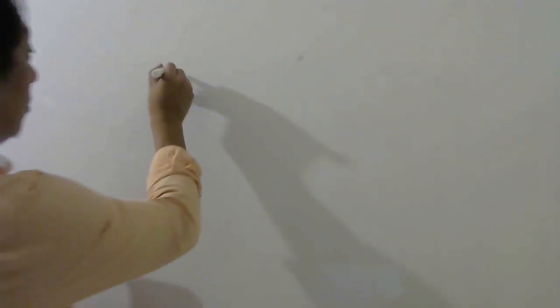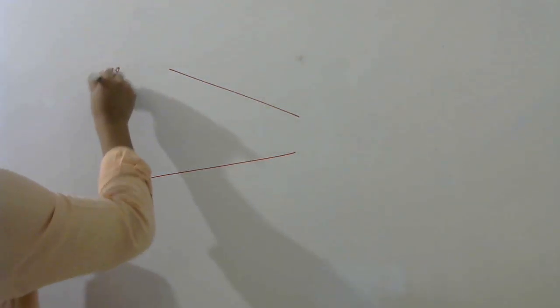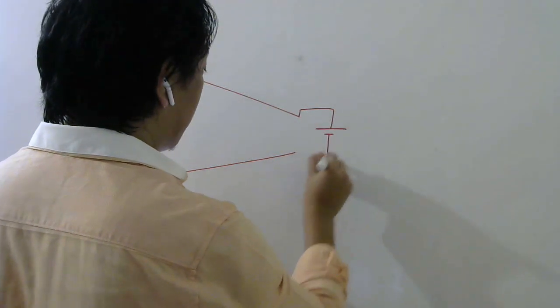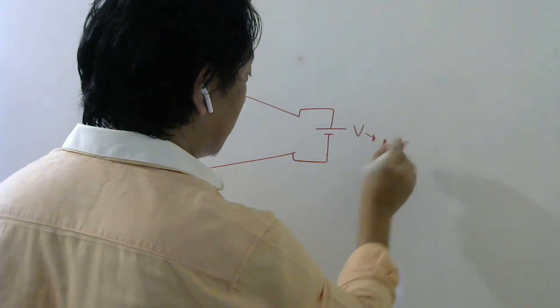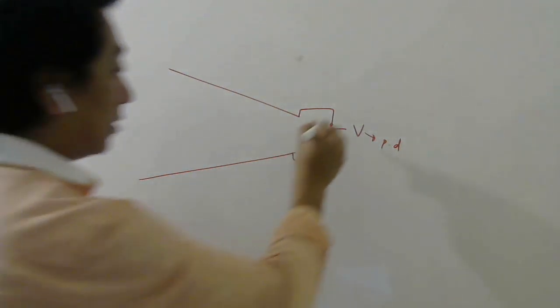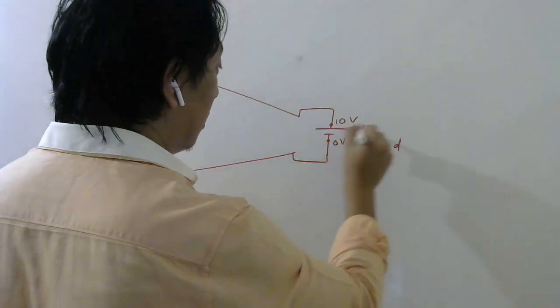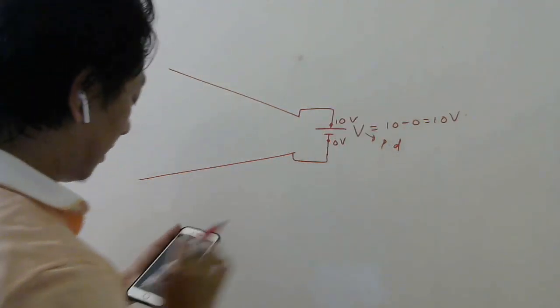Let's see 49. AB and CD are two large non-parallel metallic plates connected to a battery. So AB and CD are two large plates, but they are not parallel. And it is connected to a battery. Every battery will have some potential difference. This V represents potential difference, meaning potential of this minus potential of this. So if this is 10 volt and this is 0 volt, the potential difference will be 10 minus 0, 10 volt. Okay, one example I have taken.